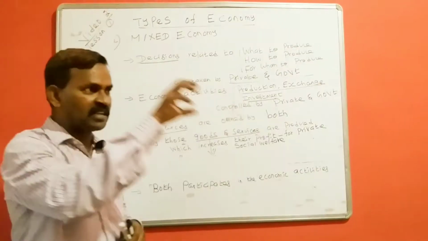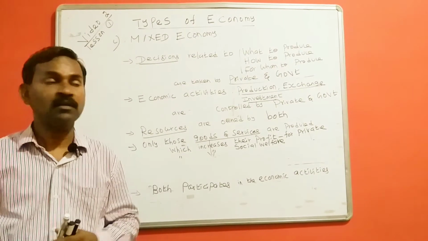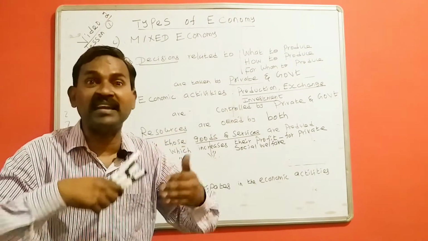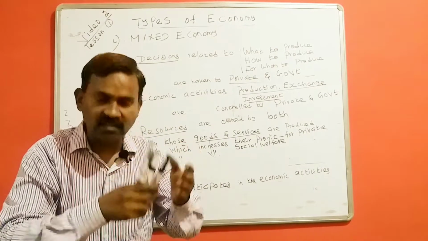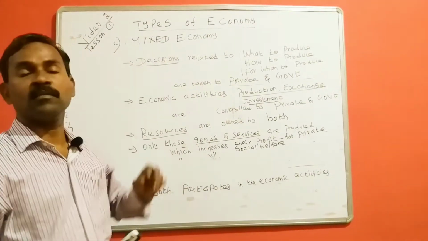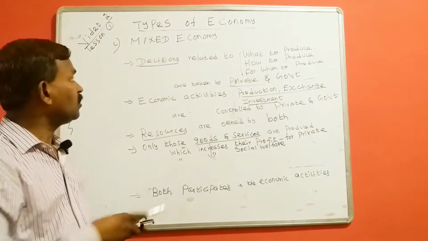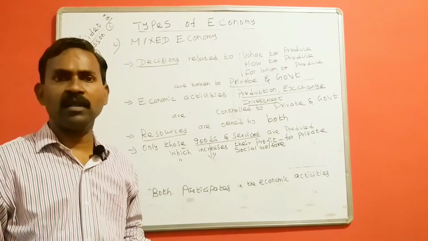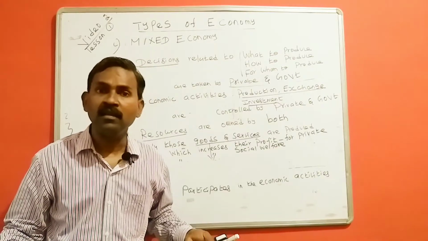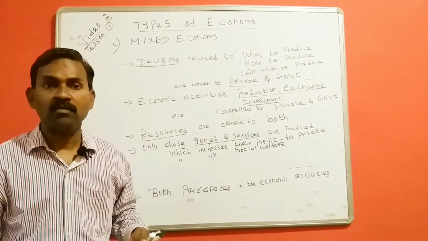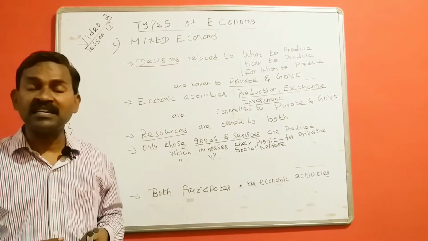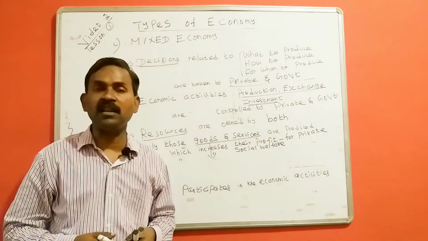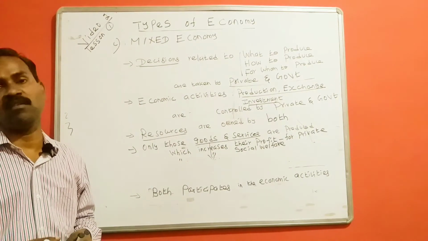So some features of centrally planned economy, type number 1, and some features of market economy, type number 2, get mixed. That is mixed economy. So I am going to discuss what are the features of mixed economy. India follows mixed economy. Why? India does not follow a full centrally planned economy or a complete free economy. In our country, we follow mixed economy.